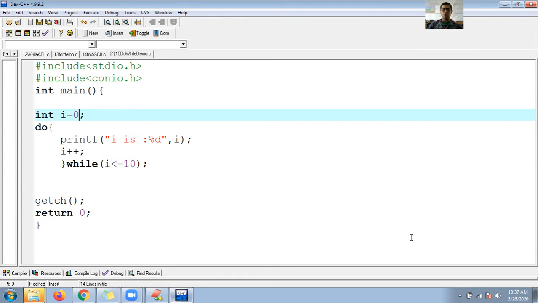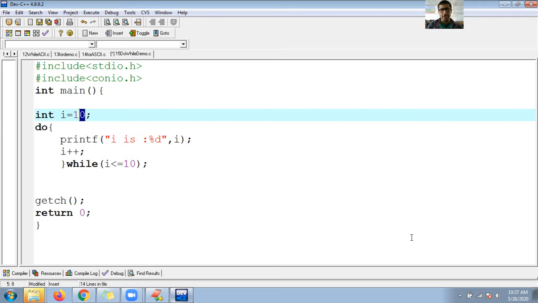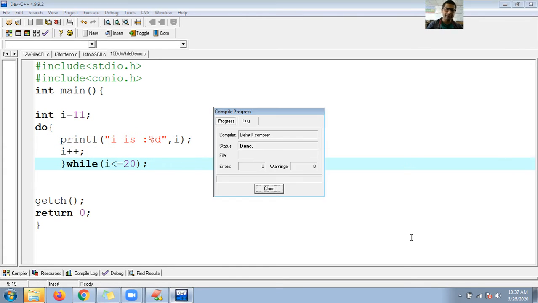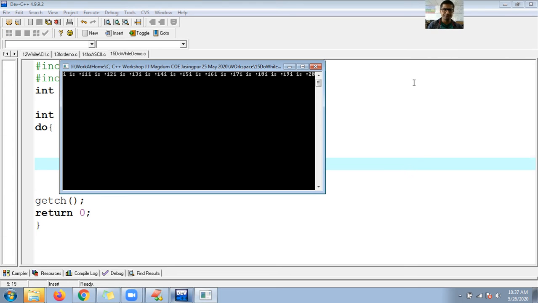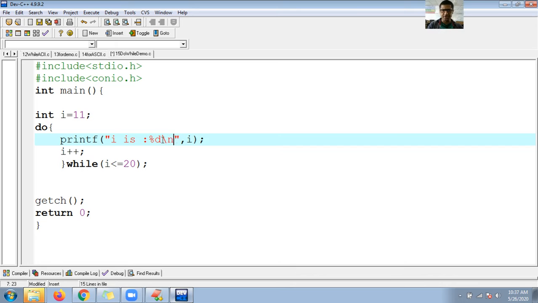So guys, I don't want to go from 0 to 10. I want to go from 10 to 20, or 11 to 20. Every time why should I go 1 to 10? So I'll go from 11 to 20. Okay, fine. So save your program, compile, then show. Actually, I need to use a new line, so \n.